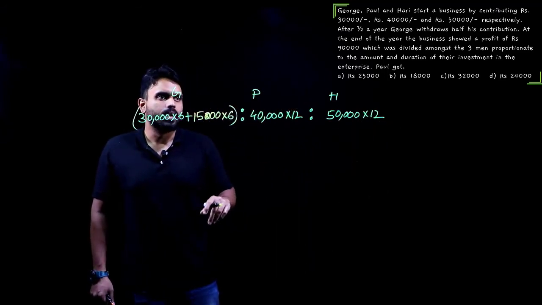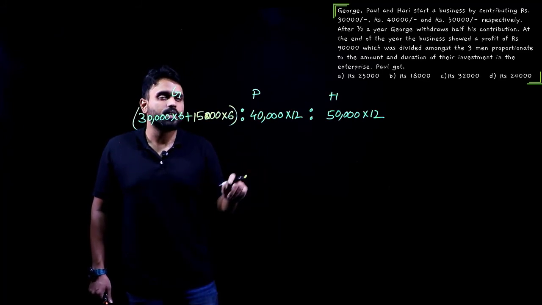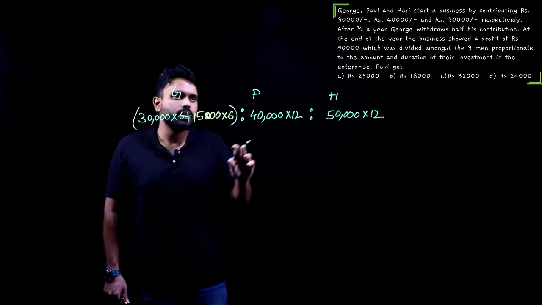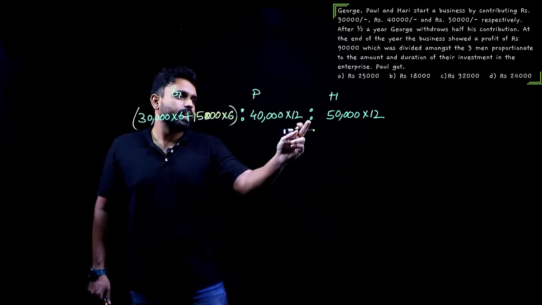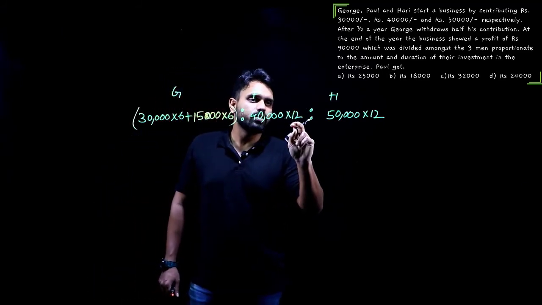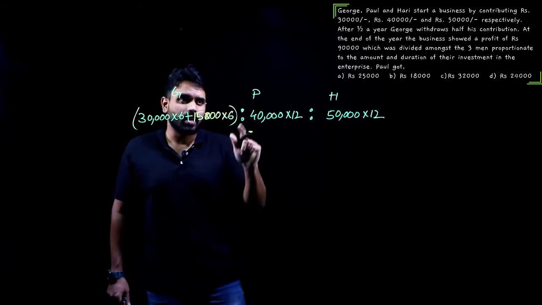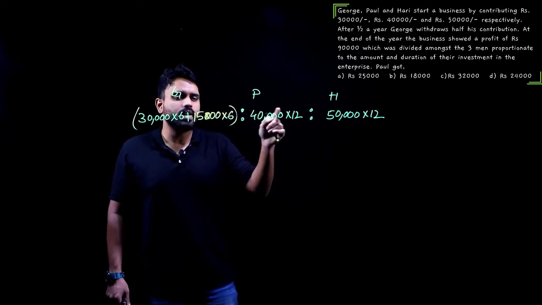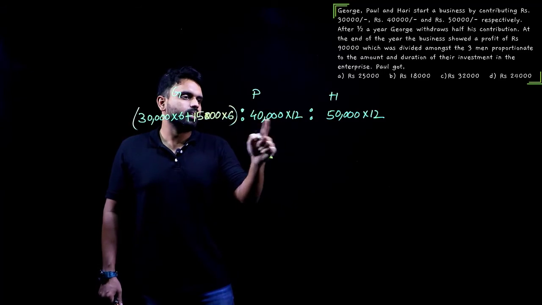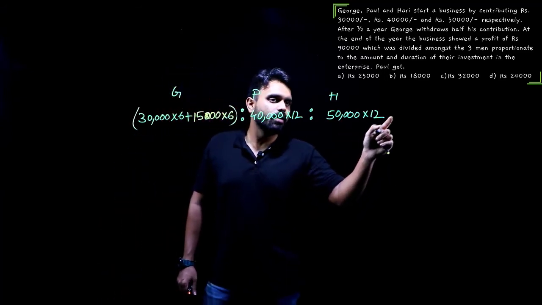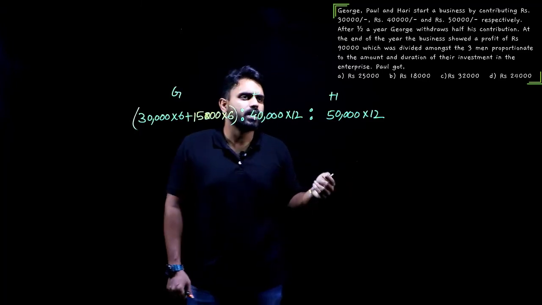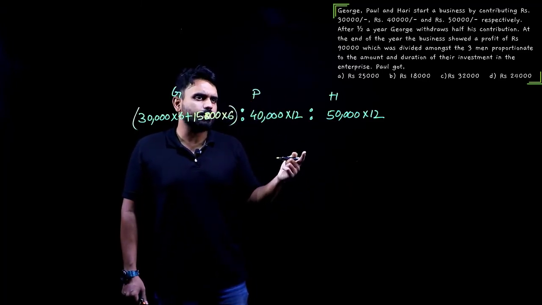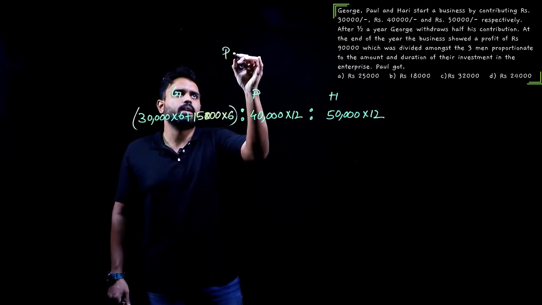Now, let's read the next statement. At the end of the year, the business showed a profit of 90,000. I could directly write it as 12, but when he says at the end of the year, it means 12 months, right? Yes, so I have written 12 months here. Next, the profit is 90,000. Let me take it down somewhere.